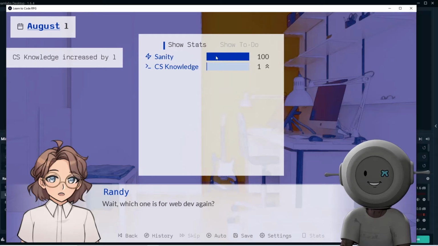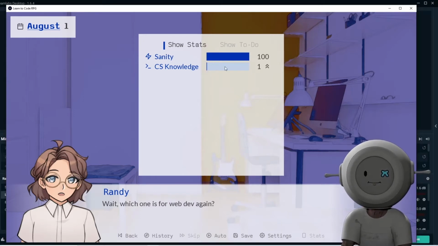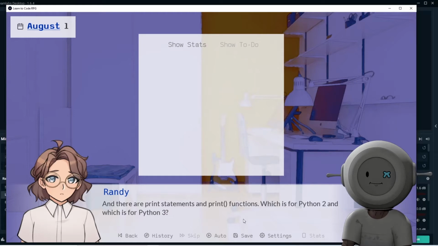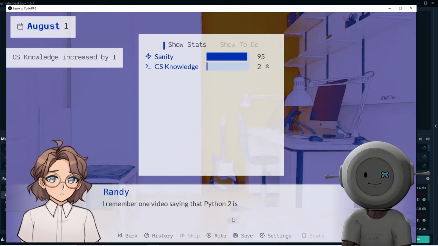So this is a sanity meter, and this is our CS knowledge. Anyway, and there are print statements and print functions, which is for Python 2 and which is for Python 3.